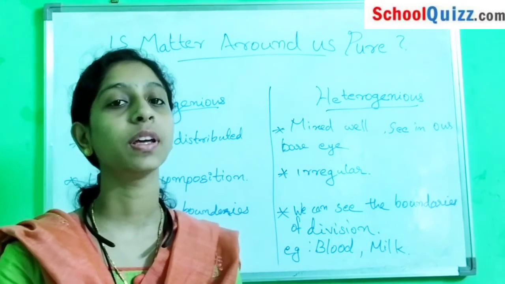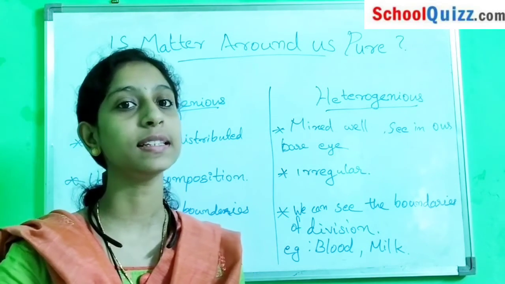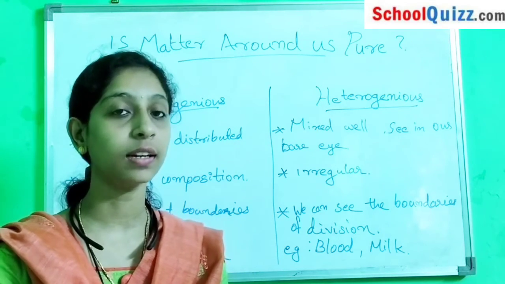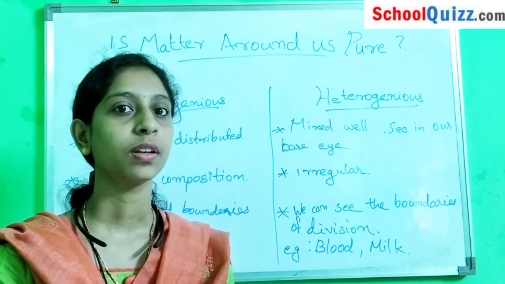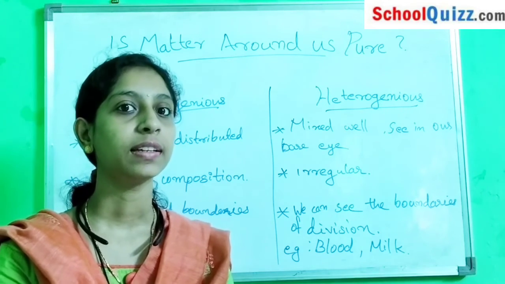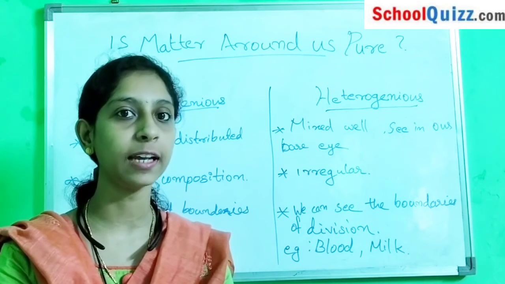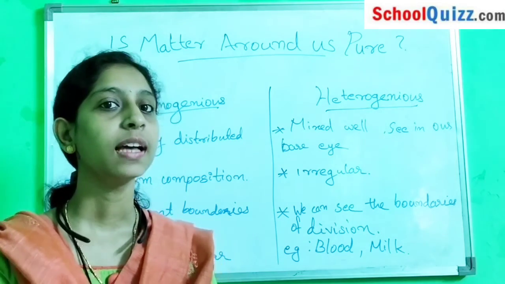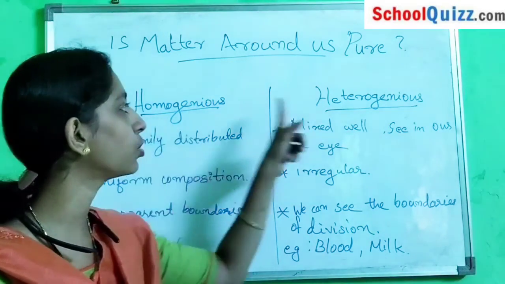Next we recall the points we discussed today. First, what are mixtures? Mixtures are combinations of two or more pure substances, not combined chemically. What are the features? They can be separated easily and the constituent particles show their original properties. Next we discussed two types of mixtures, homogeneous and heterogeneous.